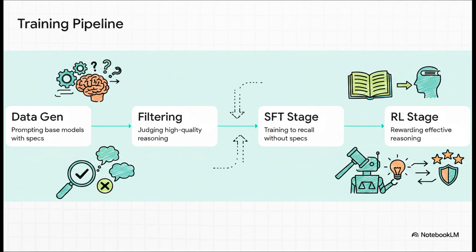Third is the SFT phase. You can think of this as the open book practice test transitioning into a closed book exam. The model learns to recall these rules purely from memory. And finally, the RL phase acts like a strict judge grading their critical thinking, rewarding the model when its internal reasoning effectively leads to a safe and helpful outcome.